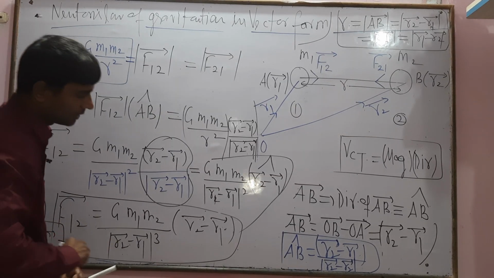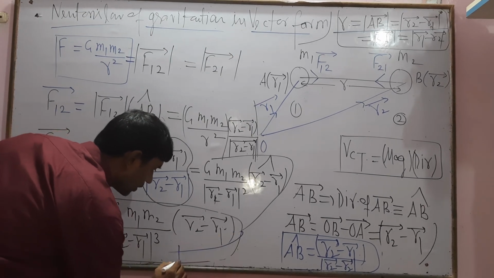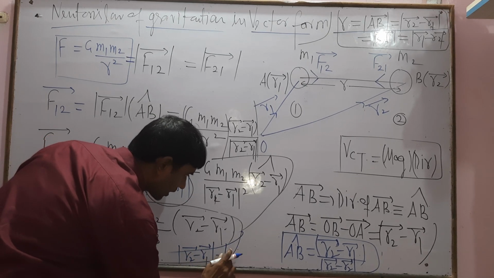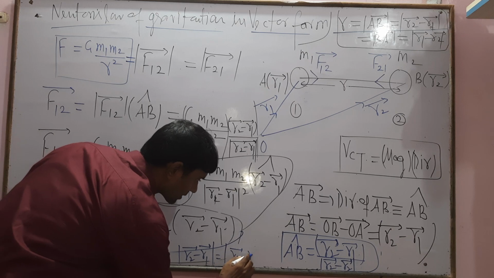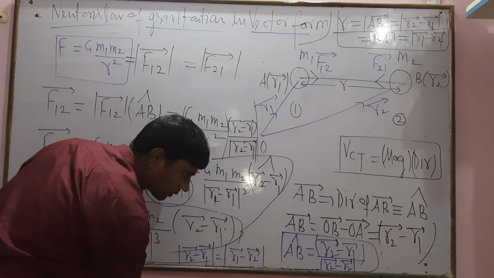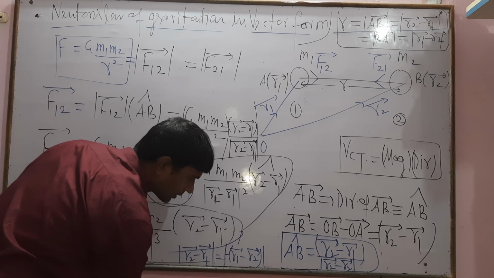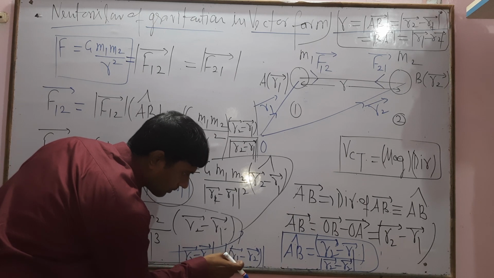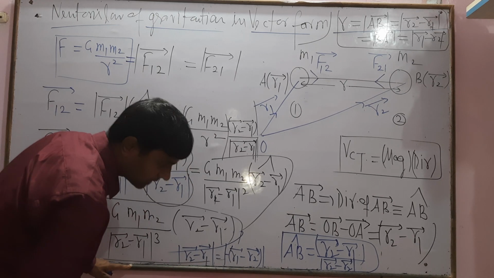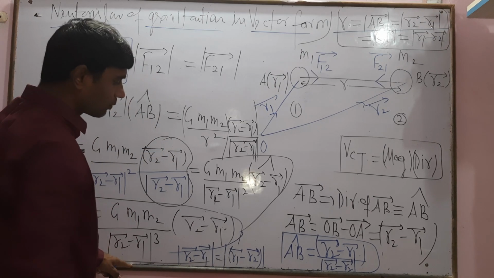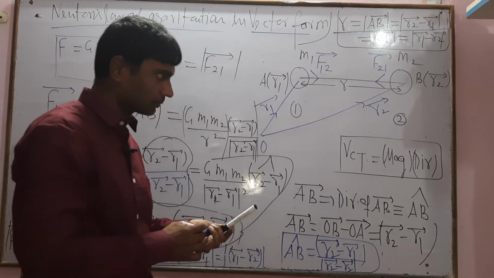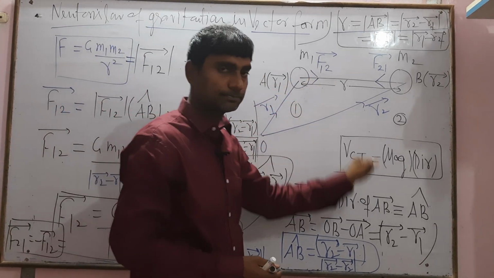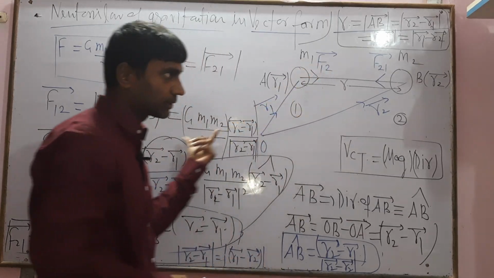Also you can say the value of mod of R2 vector minus R1 vector equals mod of R1 vector minus R2 vector. There is no change. This value must be equal because the negative will be common. So negative, minus R1 plus R2, but mod of minus 1 is plus 1. So you can write mod of R2 minus R1 equals mod of R1 minus R2. So this will be Newton's law of gravitation in vector form: force on 1 due to 2 equals this.